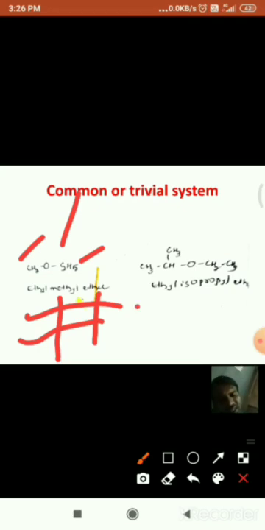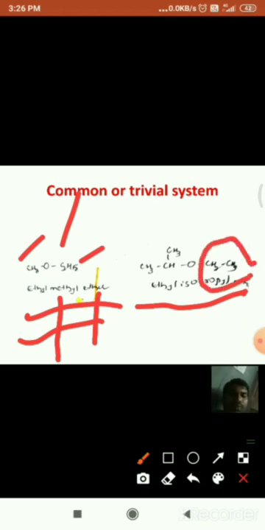For example, if we see the next molecule, two alkyl groups are attached. To the right side we have an ethyl group, and to the left side, if you observe here, an isopropyl group is attached to the oxygen.